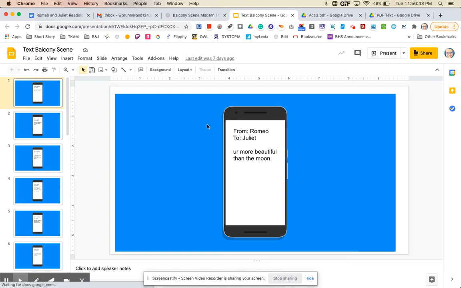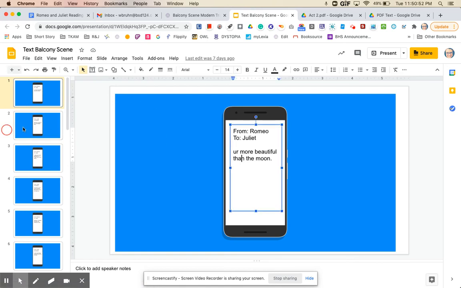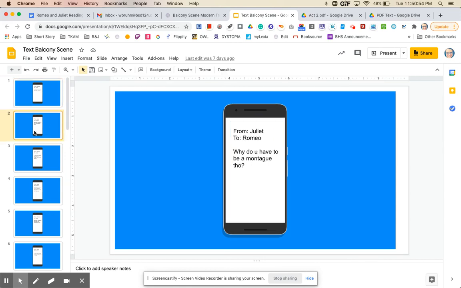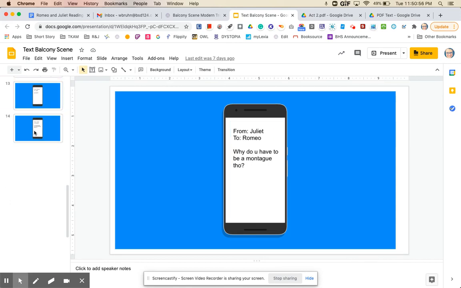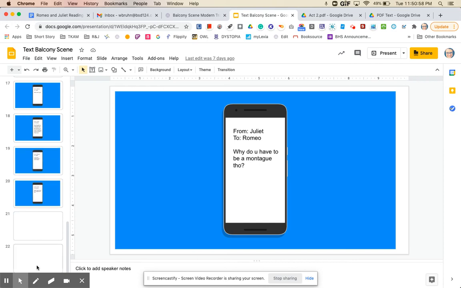Okay, so here you can see it just says who it's from, who it's to, and then Romeo is saying, "You're more beautiful than the moon." Juliet is saying, "Why do you have to be a Montague?" Right, and on and on. So you can see there's 22 slides here. That's 11 messages back and forth.